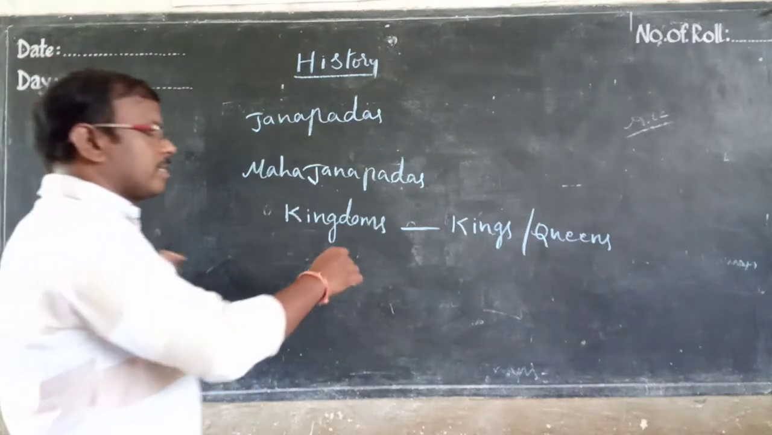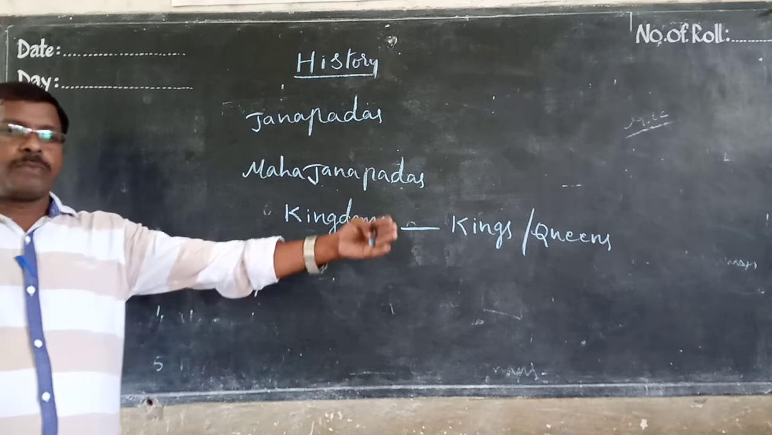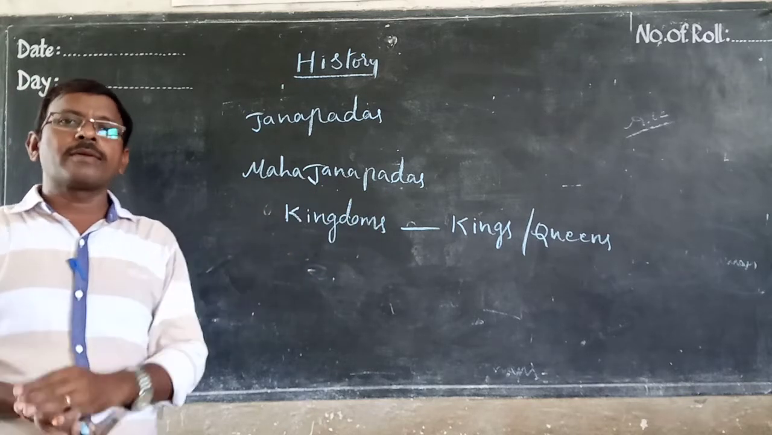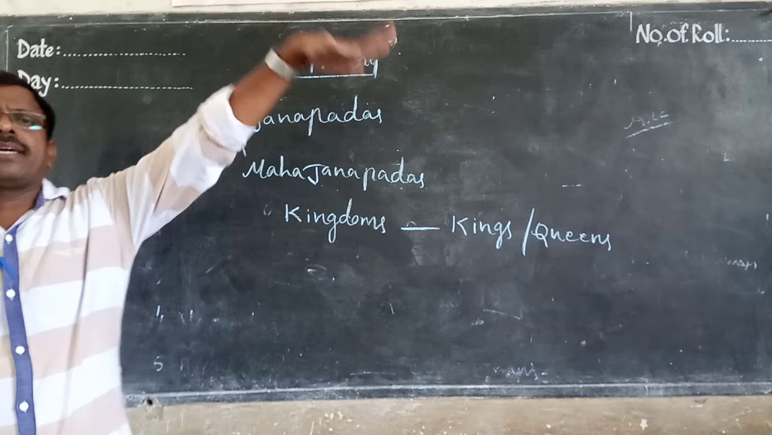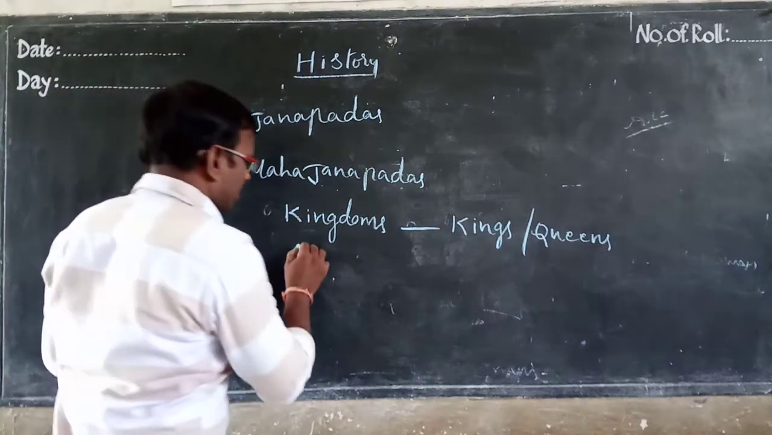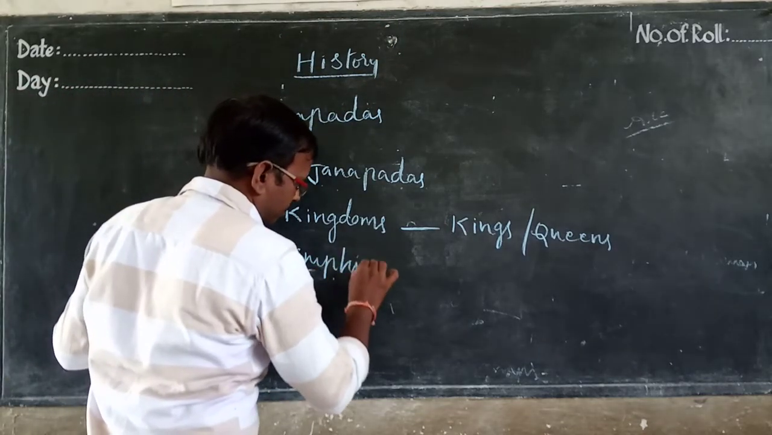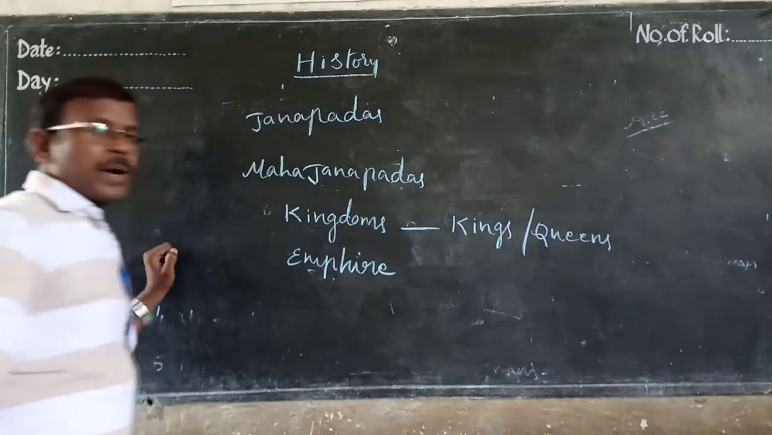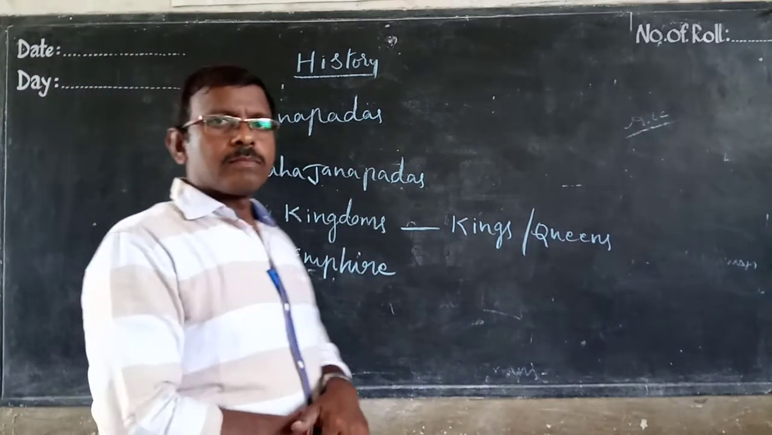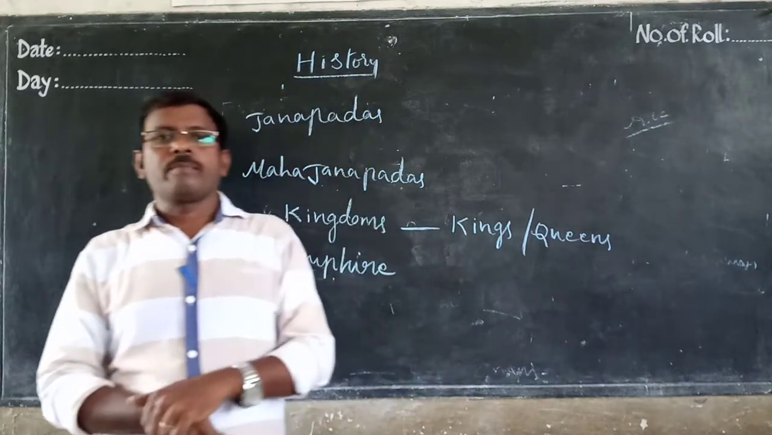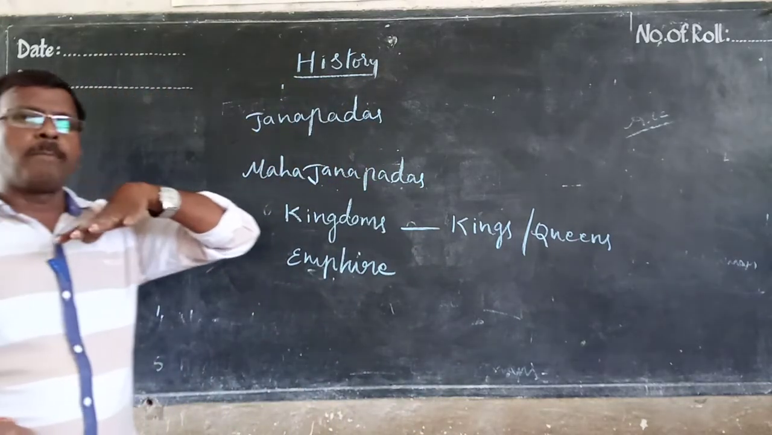Next after kingdoms, these kingdoms are joined one by one. The ruler is a king. Almost all the small kingdoms are joined into one big kingdom, and it is formed as a very big one, that is called an empire. Empire, the biggest kingdom, like the Mahishmati Empire, the Ashoka Empire.